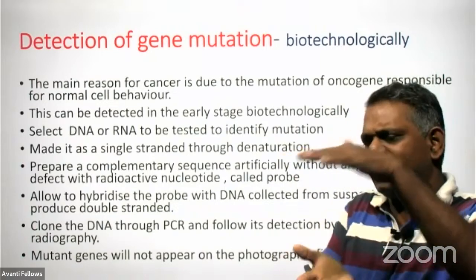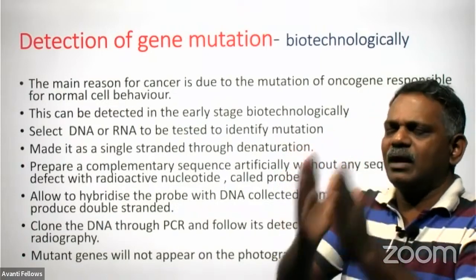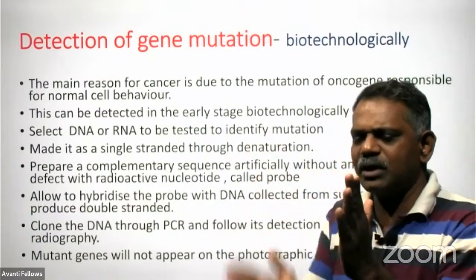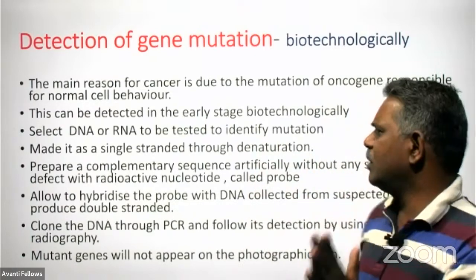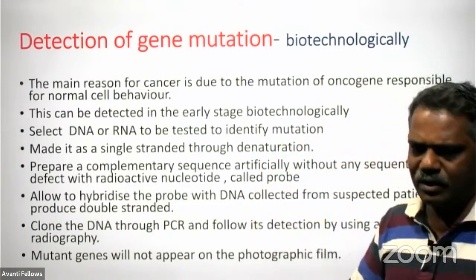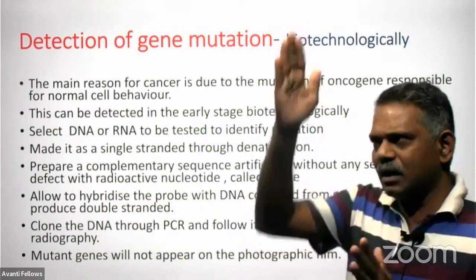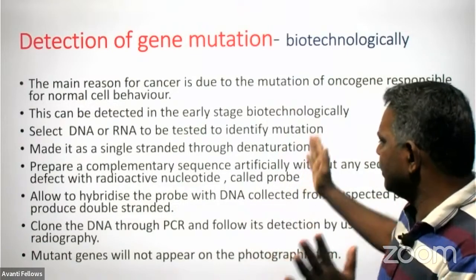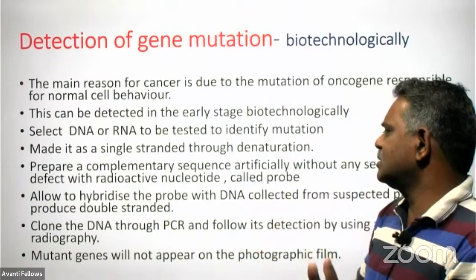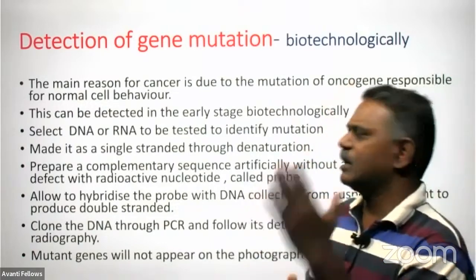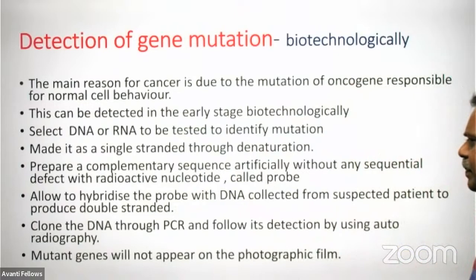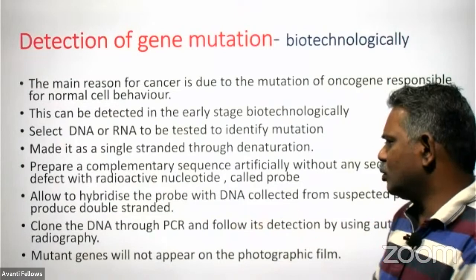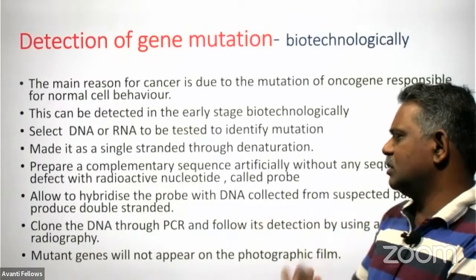So first we take that particular portion of the DNA and convert the double-stranded DNA into single-stranded, and prepare the complementary strand artificially using the radioactive probe. This artificially synthesized strand hybridizes with the single-stranded DNA collected from the patient, giving the double-stranded form. We clone this DNA through the PCR technique and detect it using autoradiography.